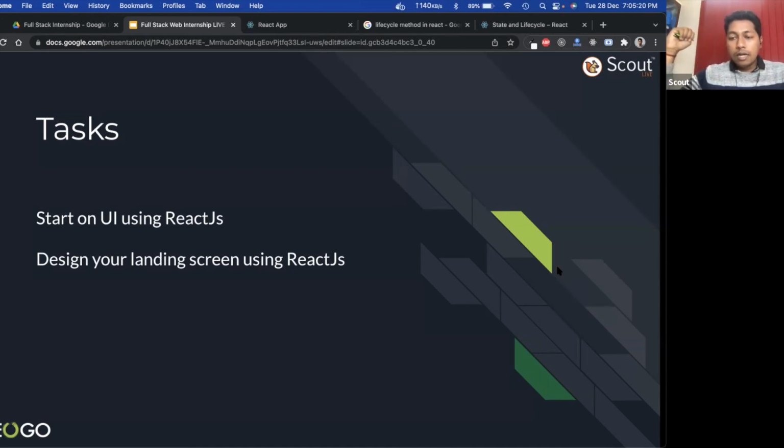Someone is asking, sir, will we make a proper component structure? Yes, of course, you have to make a proper component structure. To start, I will give you the API, but for this week, you do not have to make any API call. Again, I'm repeating, you do not have to make any API call. Just go through the basic landing page, break it down into several components and start with the UI. By the end of this week, the landing screen UI should be ready. Also send the screenshot of your UI in the assignment submission form.